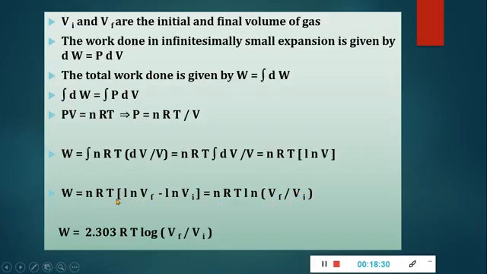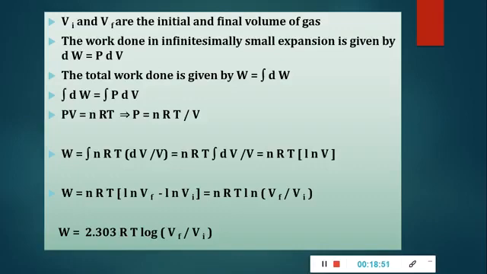For an ideal gas, its internal energy depends upon its temperature. Therefore, during an isothermal process, the internal energy of an ideal gas remains constant because its temperature is constant.